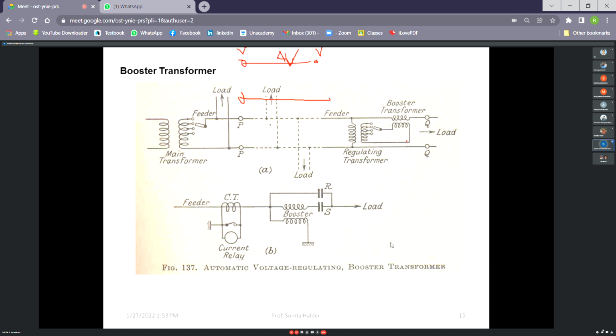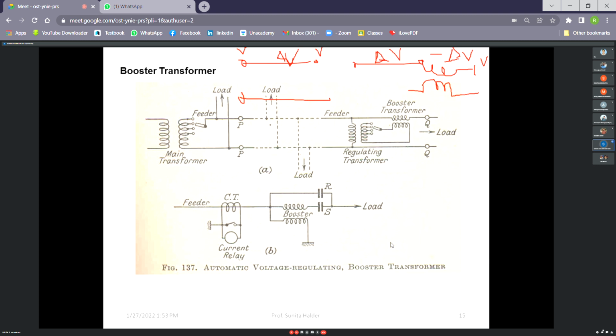So instead of that, say for a length of the line, the voltage drop is del V. Now, if we want to compensate that, then we can add a voltage of del V. That we can easily do using a transformer connected with proper polarity. Then again the voltage available will be V. This transformer is supplying some voltage in series. It is directly compensating the voltage drop. So this is the concept of booster transformer.